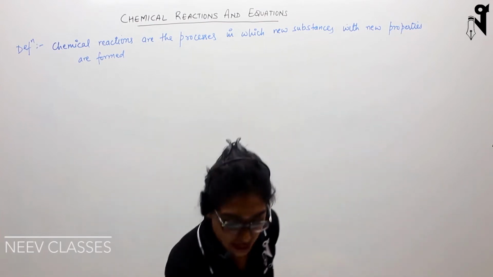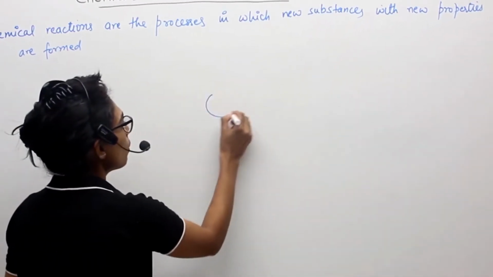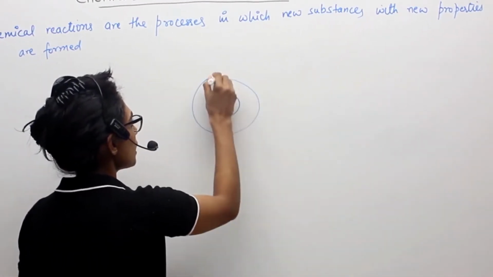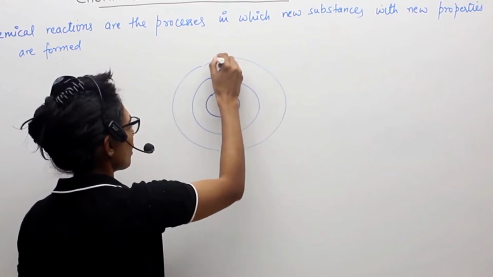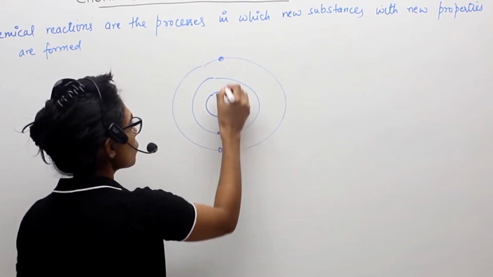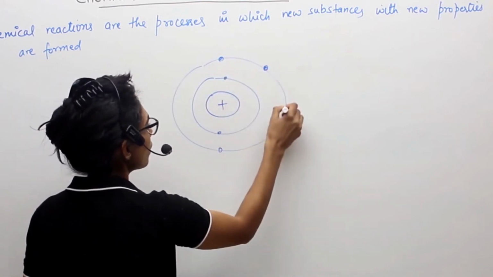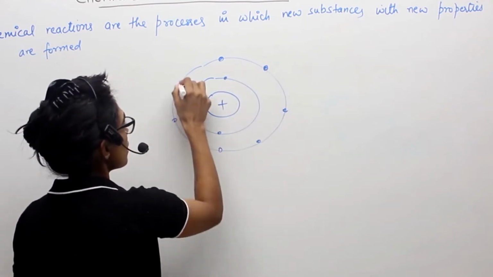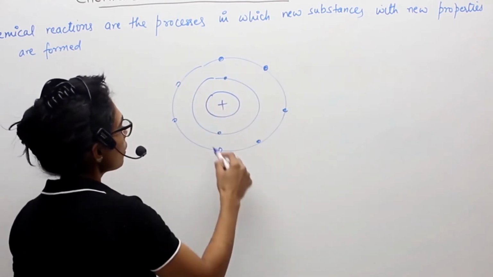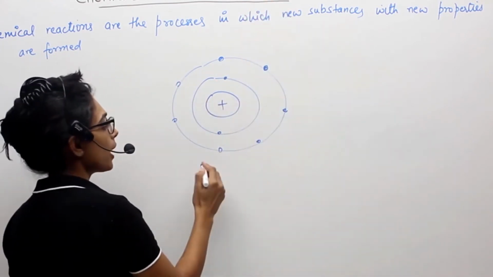See, when we talk about an atom, that's how our atom looks. Obviously it doesn't look like this, I'm just giving you a slight idea. This is a very rough diagram, that's not exactly how your atom looks. So 1, 2, 3, 4, 5, 6, 7. Okay, so this is my atom.